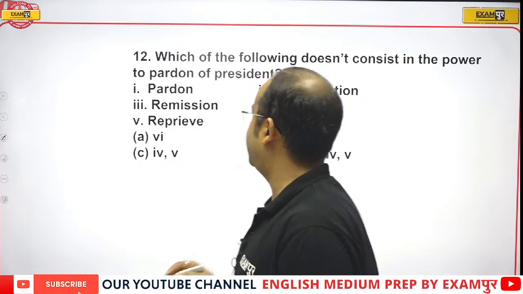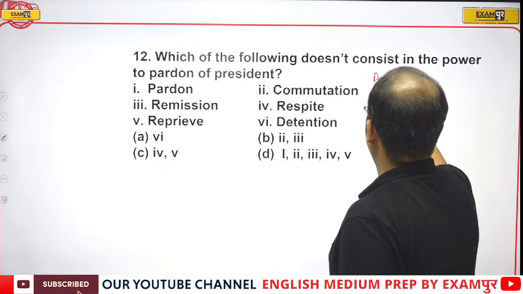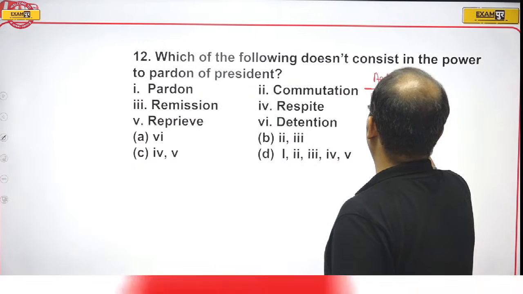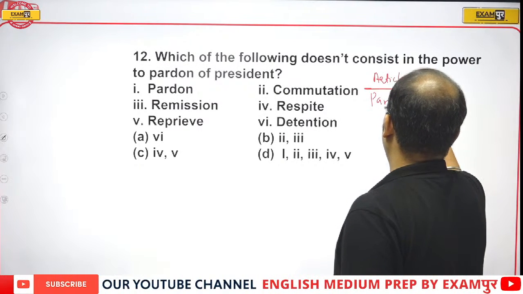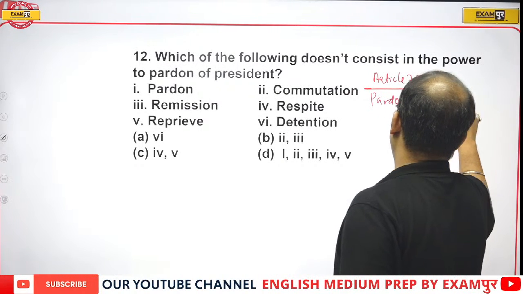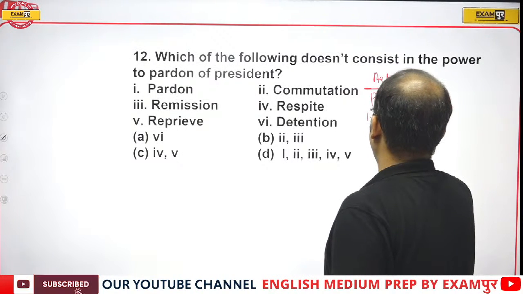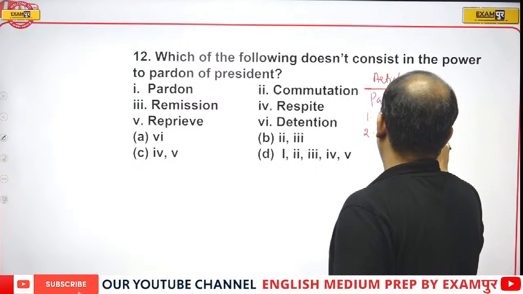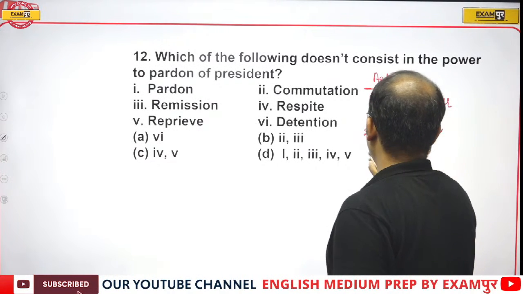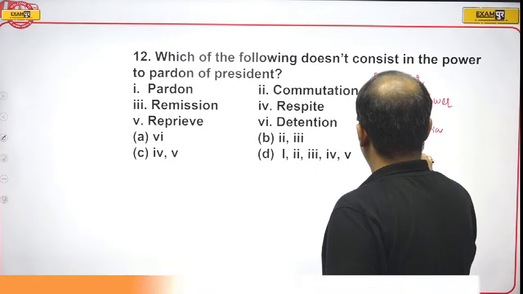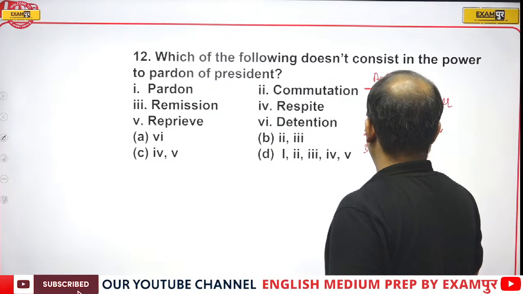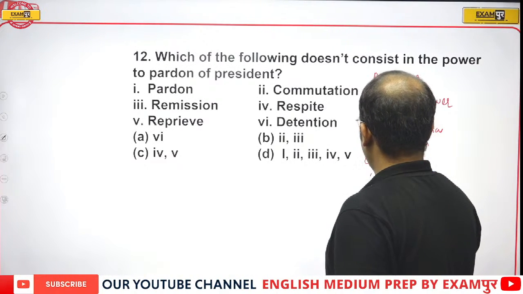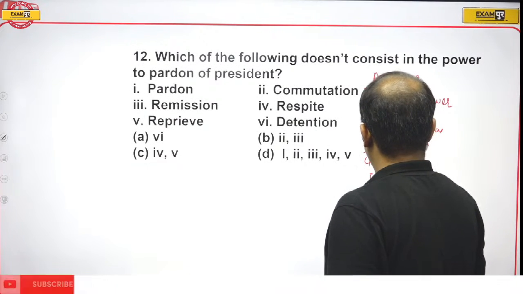So guys, these are the pardoning powers. Article 72 discusses the pardoning power: pardon, commutation, remission, respite and reprieve.